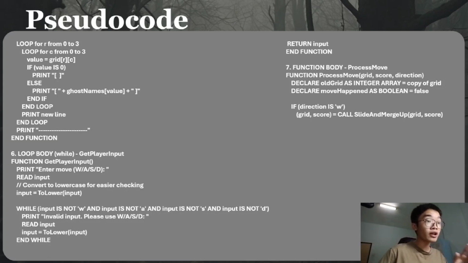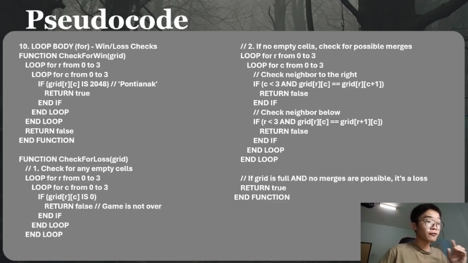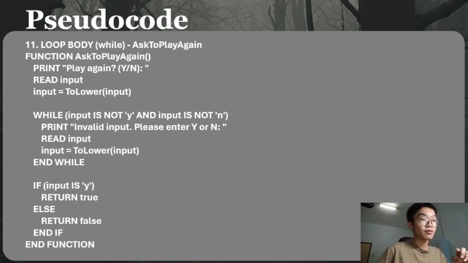Process move is the brain of the game, which calls the specific slide and merge function for the direction the player chooses. And add new tile finds a random empty spot and adds a toyol. Finally, the check for win function loops through the grid looking for the 2048 Pontianak tile. The check for loss function is more complex. It first checks if the grid is full, and if it is, it then checks for any possible adjacent merges. If there are no moves left, it returns true. Ask to play again simply handles the Y or N input to restart the game.